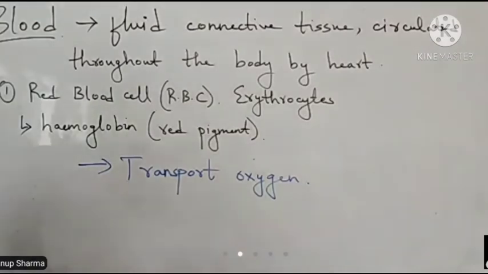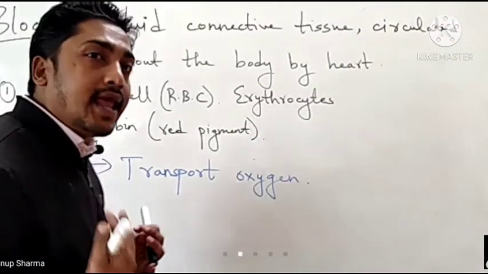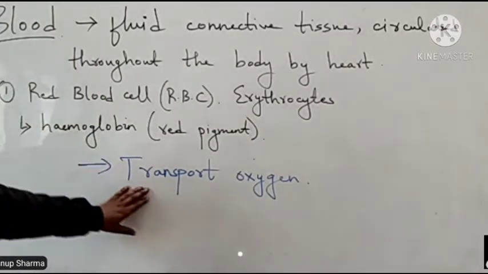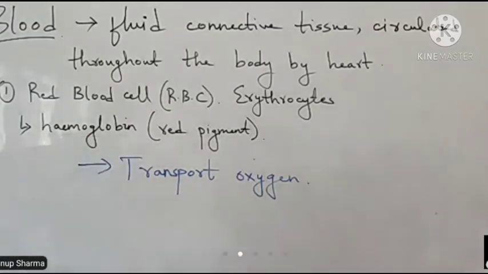That's why in this chapter we are talking about transportation in animals. So red blood cell function is to transport oxygen. It is red in color, and that red is due to the presence of hemoglobin.